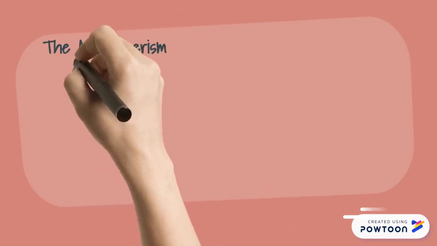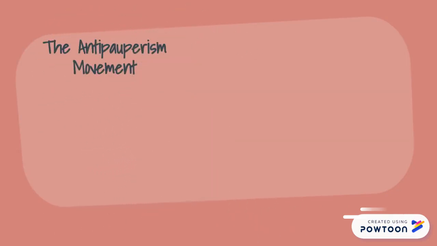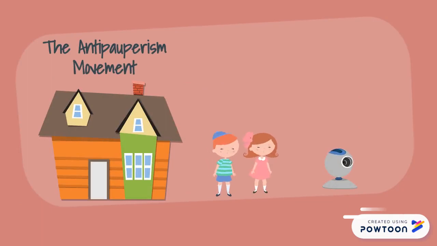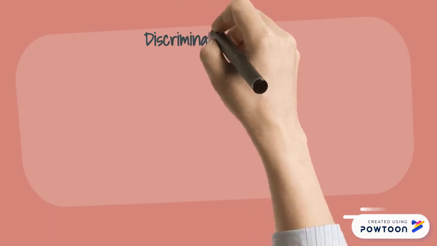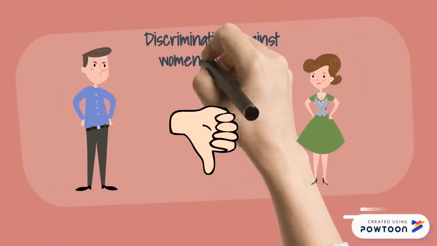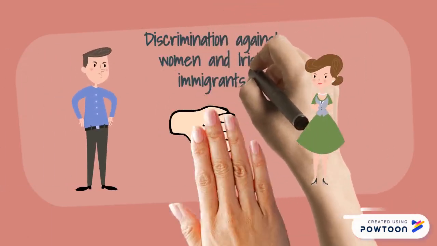The first strategy sought to vastly increase the number of homeless shelters and to modify their internal operations to make them truly deterrent. The second strategy tried to establish personal contact with millions of low-income youth to break the cycle of poverty. The third tried to establish systems of surveillance so that charity was not given randomly to destitute people. During this time, there was also a large amount of discrimination against women and Irish immigrants.